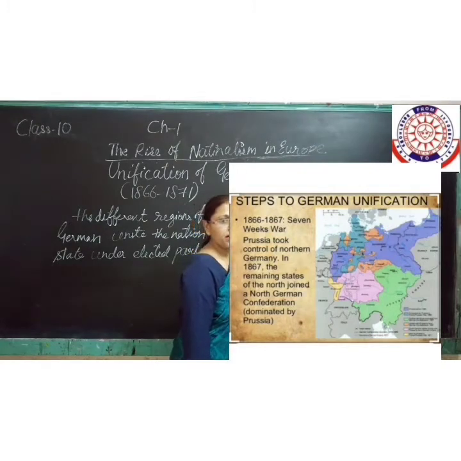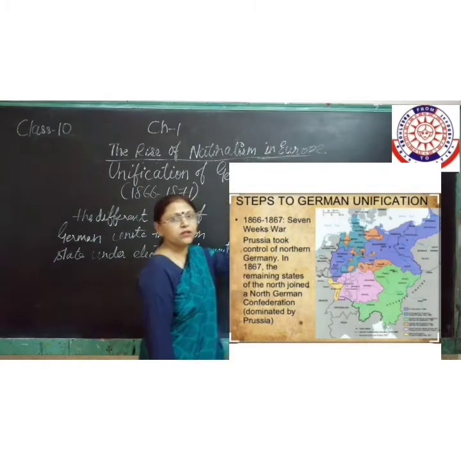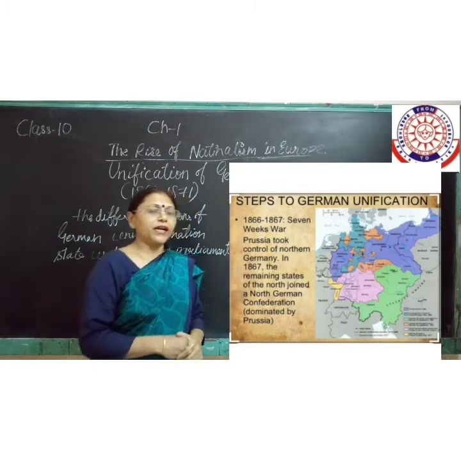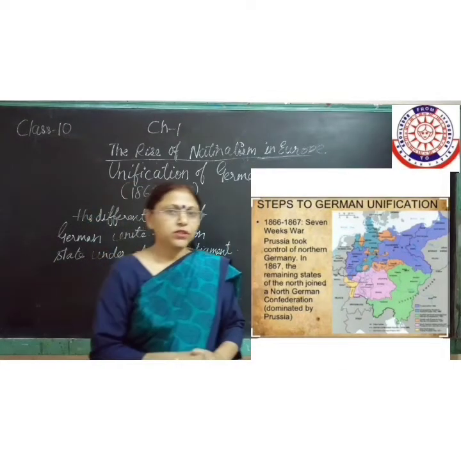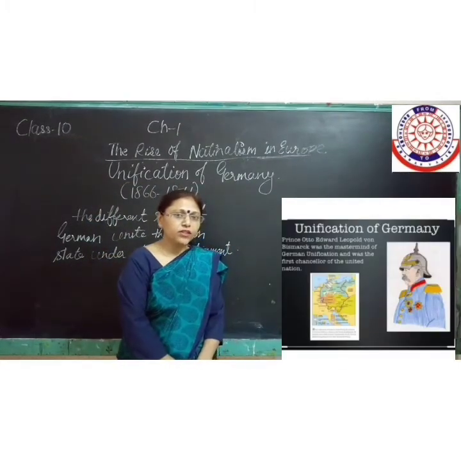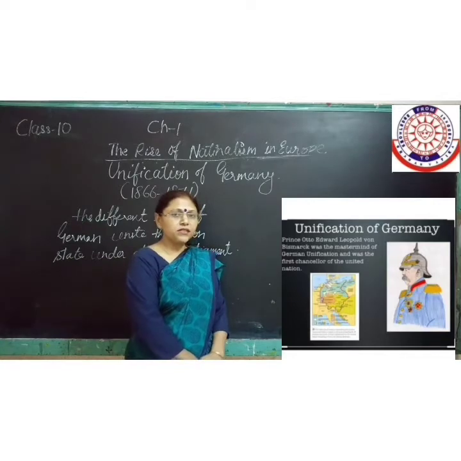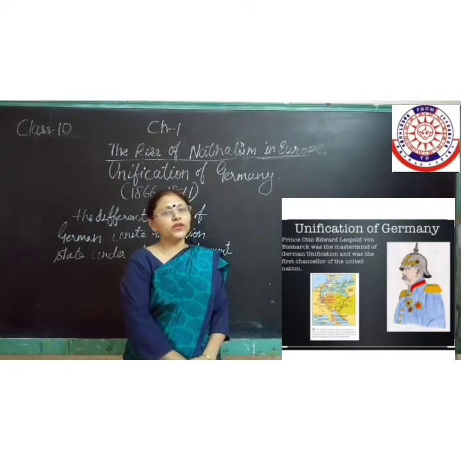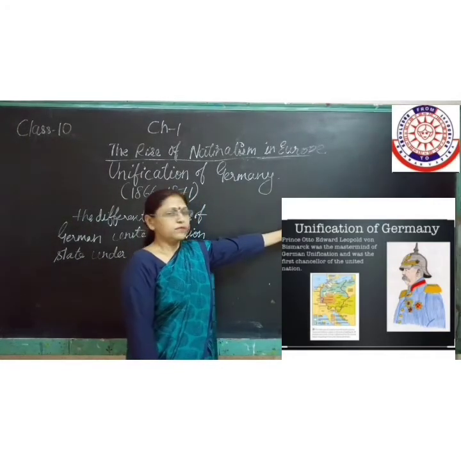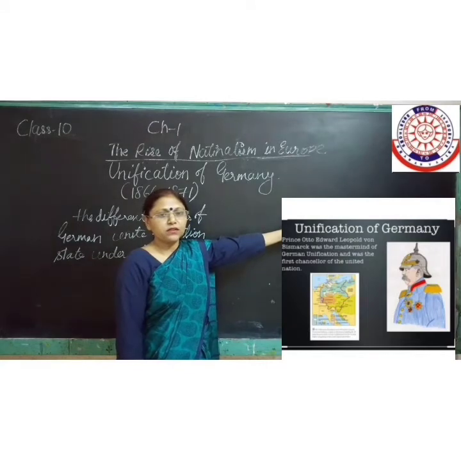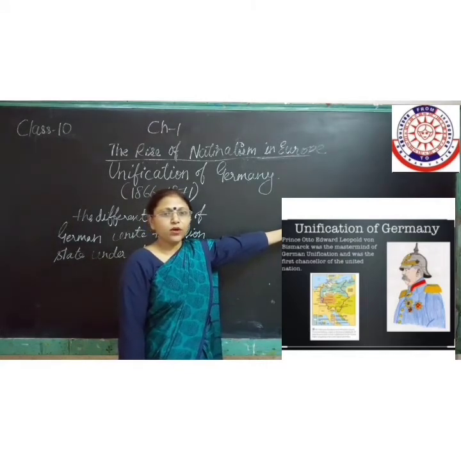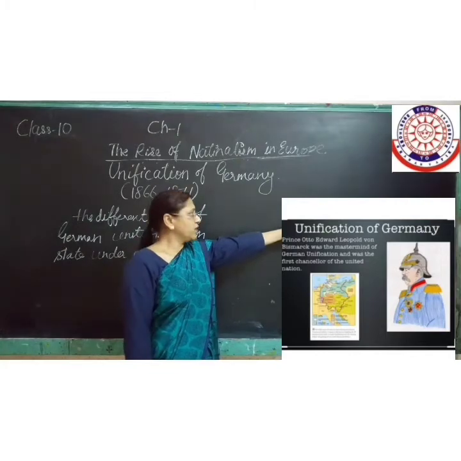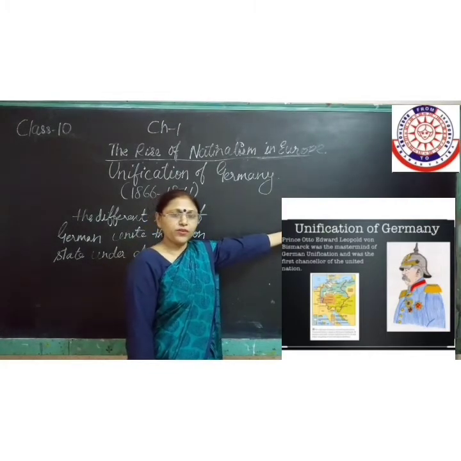The map clearly depicts the different states being added to the unification of Germany. And last but not the least, the mastermind of this unification of Germany, Otto von Bismarck, the heart and soul, first Chancellor to unite the German Confederation.